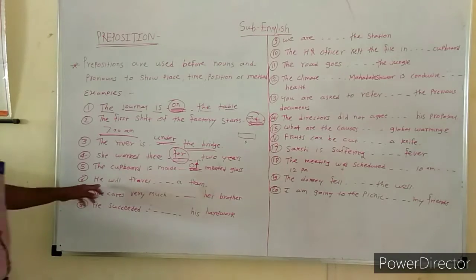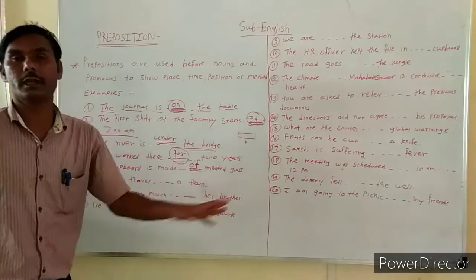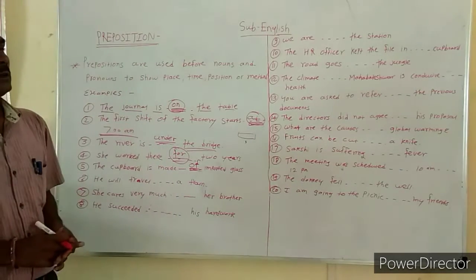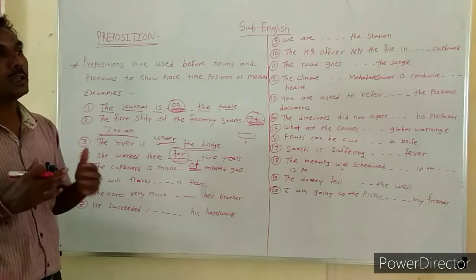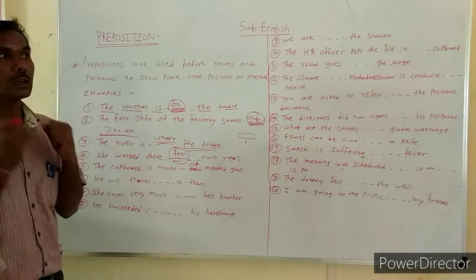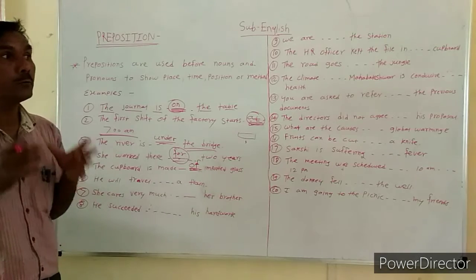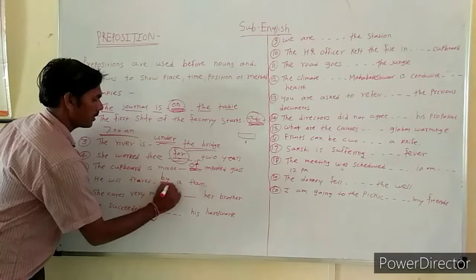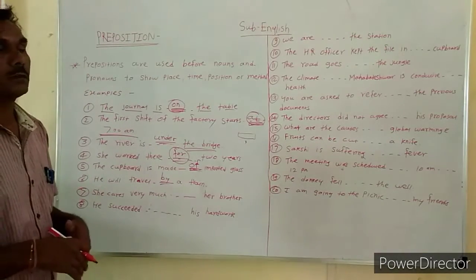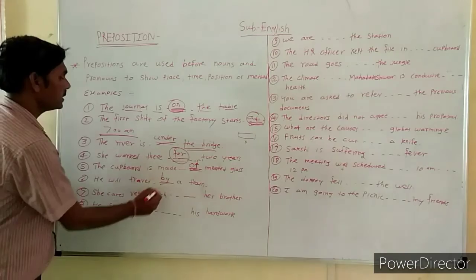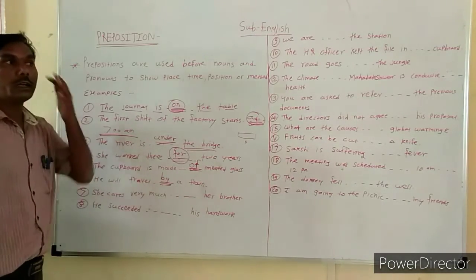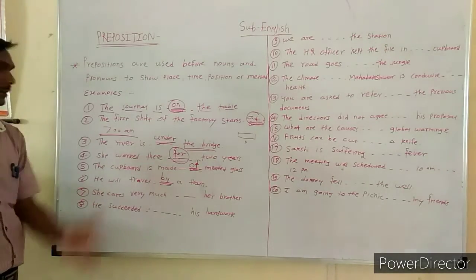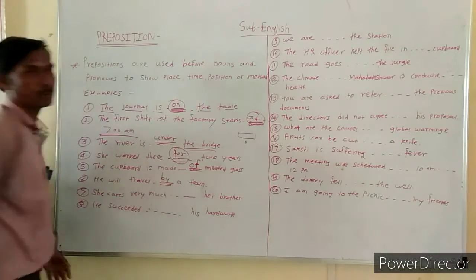Next, he will travel dash a train. In the last session, I told that when we travel with the help of any vehicle, any car, any bus, any taxi, we use by as a preposition. Related to travel, by is the correct preposition. He traveled by train, or he came here by plane.